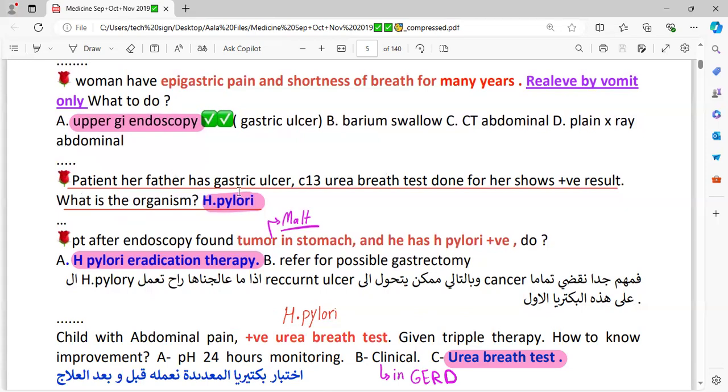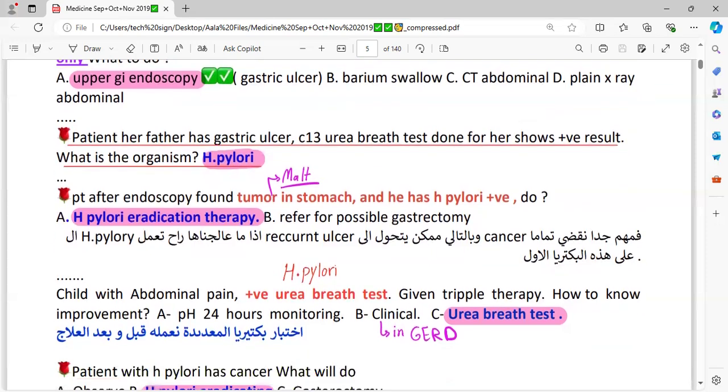Patient, her father has a gastric ulcer and the urea breath test done for her shows positive. Diagnosis: H. pylori. Patient after endoscopy found a MALT tumor in the stomach, H. pylori positive. Management: H. pylori eradication therapy.